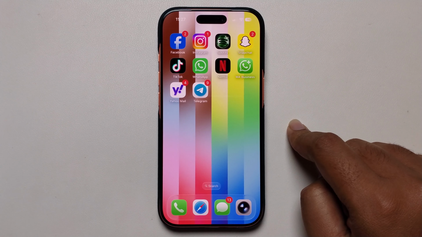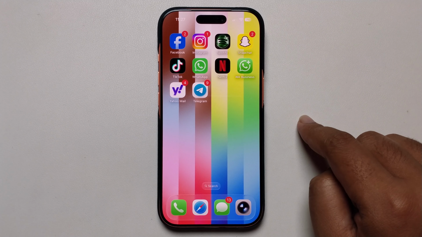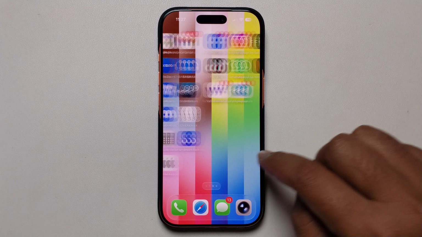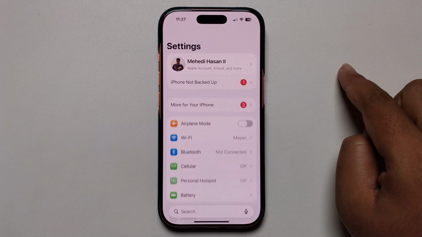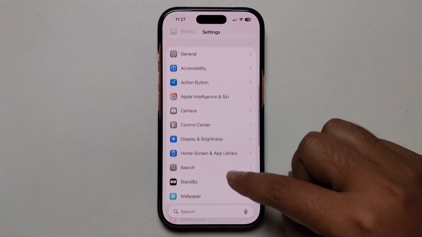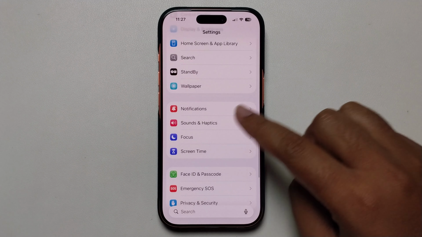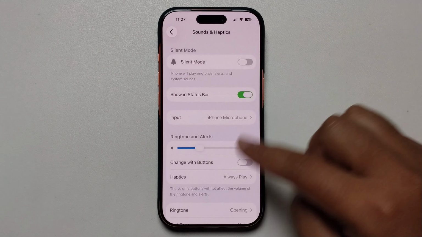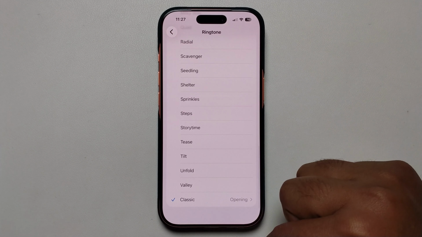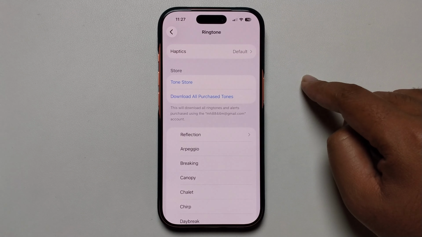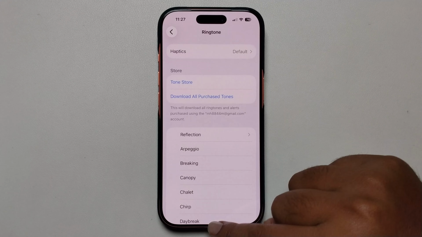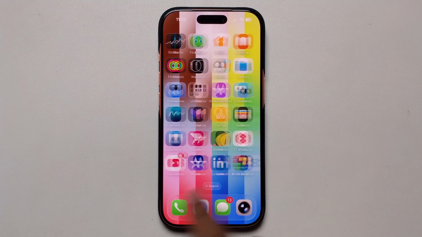Hey guys, today I'm gonna show you how to set a custom ringtone on your iPhone. Simply open your settings, scroll down to Sound and Haptics, and go to Ringtone. So as you can see, it's not showing exactly at this option. So go back.